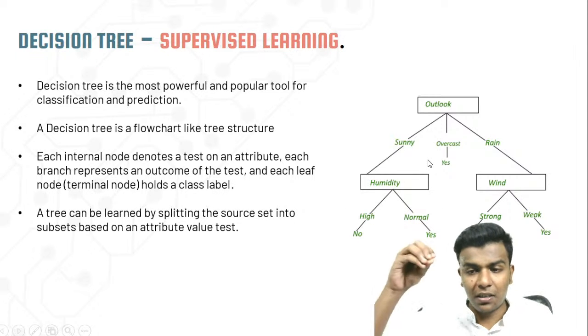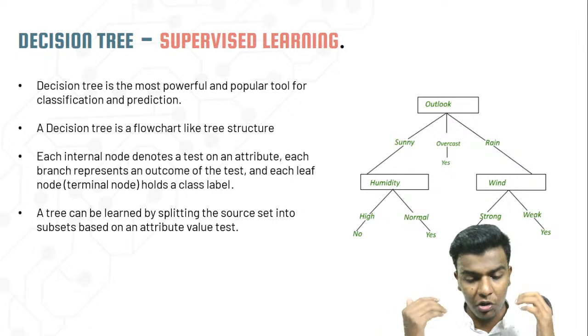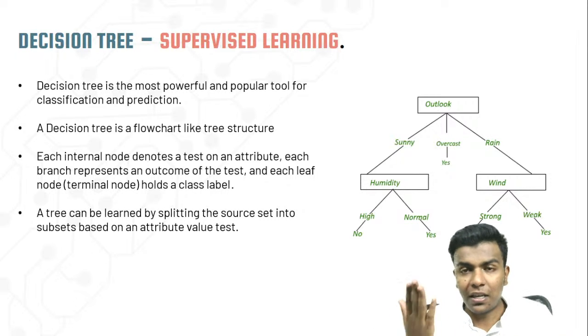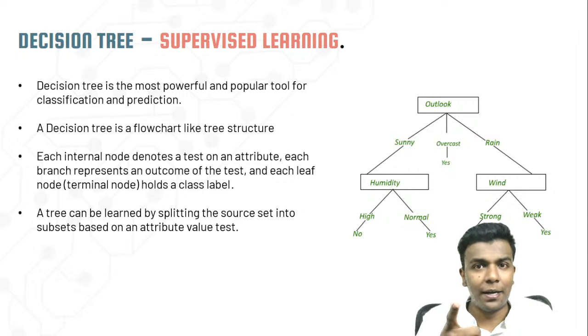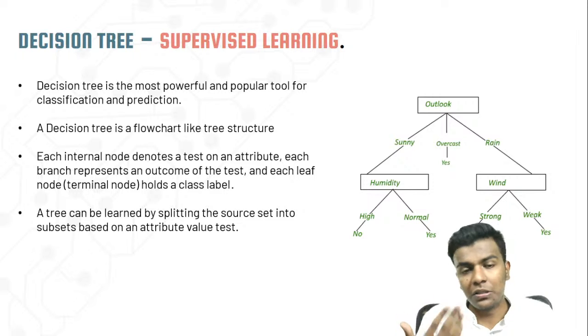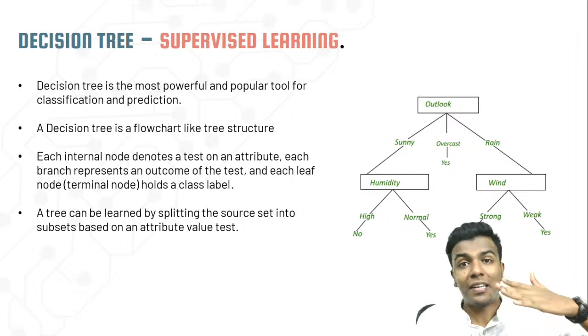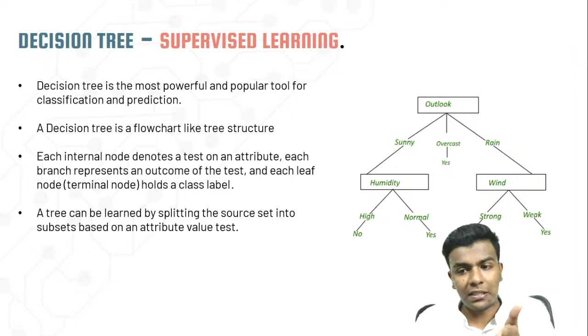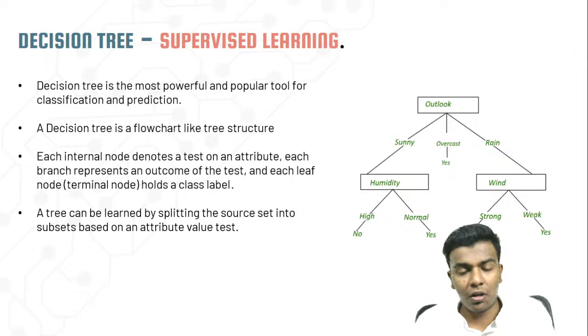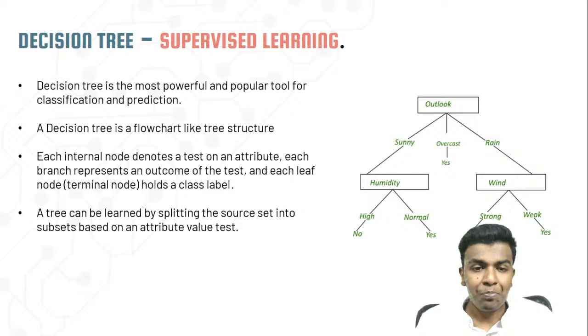Okay, so for example, if there is sunny and then rain, two paths are there. On that, it's going to check the intermediate parameters, that is humidity and then wind. So it will check whether the humidity is low or high, or normal or high. If it is normal, it is identified by the humidity. If it is no, definitely it's going to be rain, of course, right? So those are level by level checking, or a two-step check. At that time, we'll use the decision tree, which is based on a lot of parameters. To predict sunny or rain, there are intermediate parameters such as humidity and then wind. For that kind of algorithm or application, we will use the decision tree.